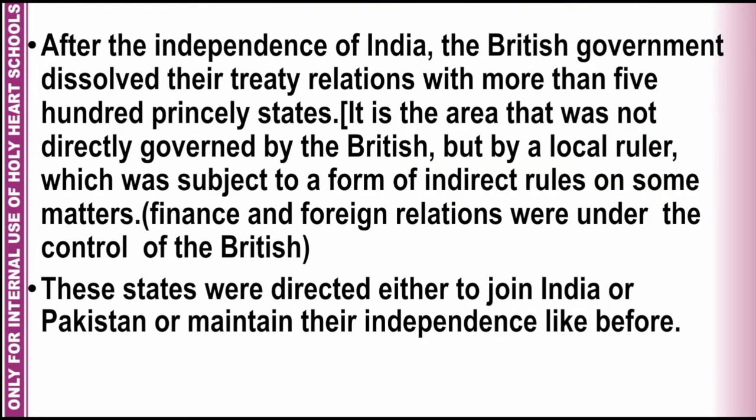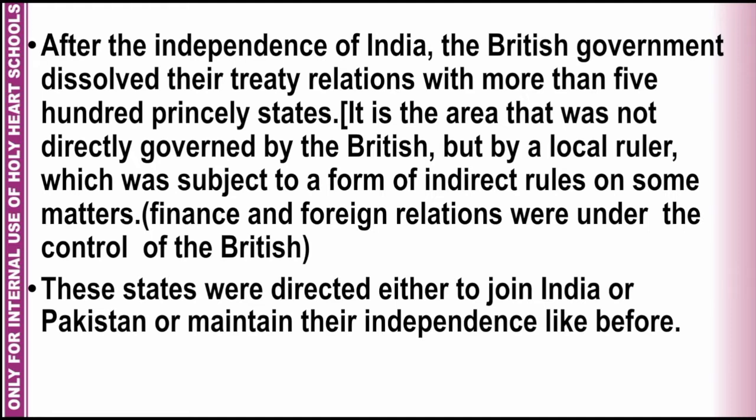After the independence of India, the British government dissolved their treaty relation with more than 500 princely states. Students, we have already done the meaning of princely state. A princely state is an area that was not directly governed by the British but by a local ruler. And the local ruler was subject to a form of indirect rule on some matters. Basically, finance and foreign relations were under the control of the British government. These princely states were directed either to join India or Pakistan or maintain their independence like before.